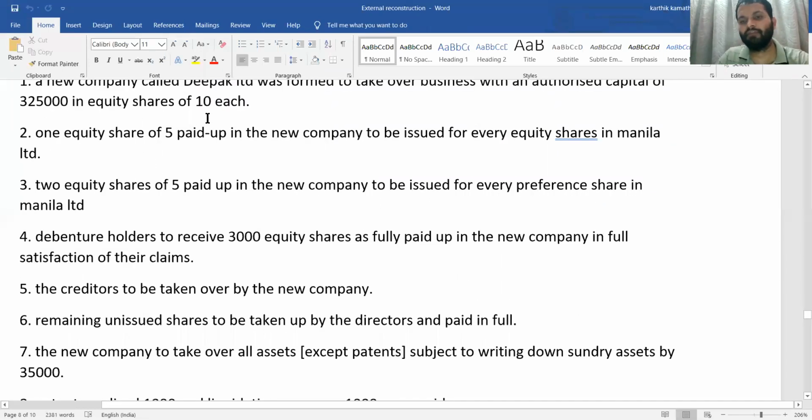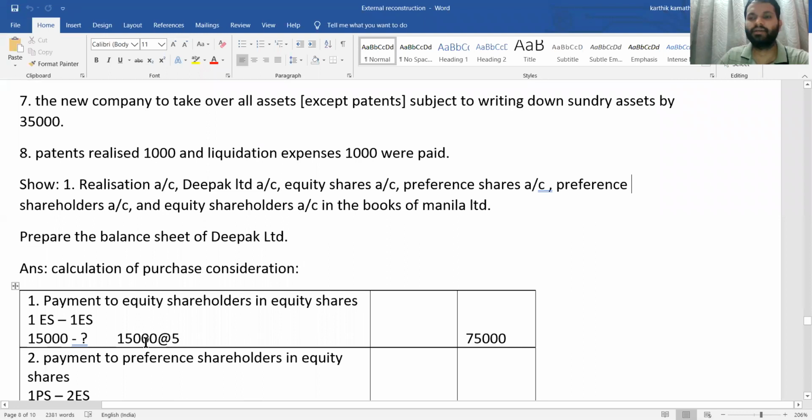The total face value of the share is 10, but here it is 5 paid up, so the remaining 5 is yet to be paid. We want only the paid up value, so we consider 15,000 into 5, that is 75,000. That is the first working note. Second working note: payment to preference shareholders in equity shares. Here both classes of shareholders are given equity shares in the new company.